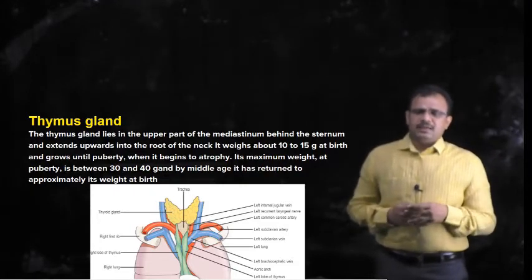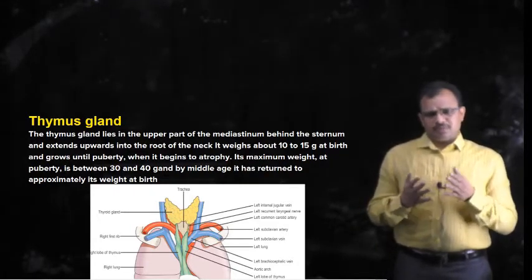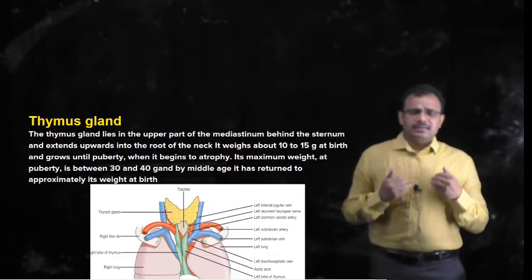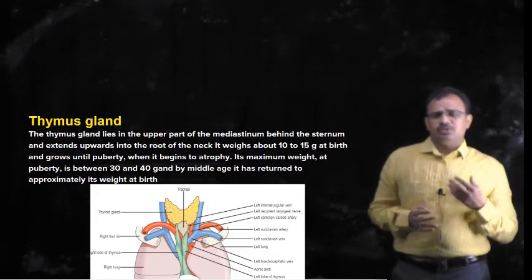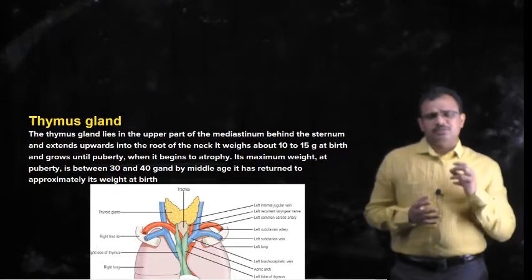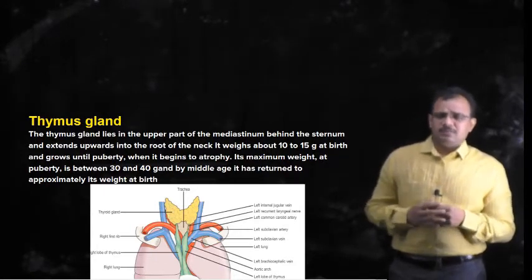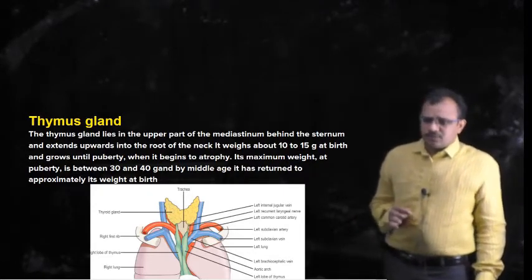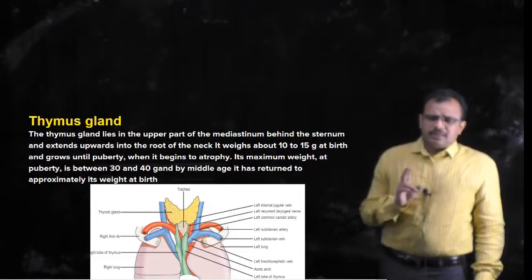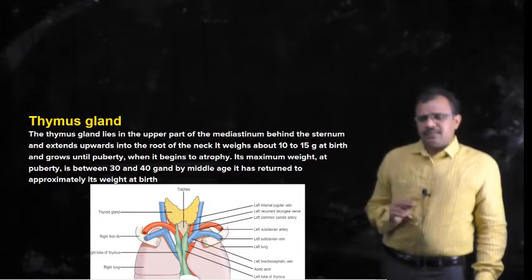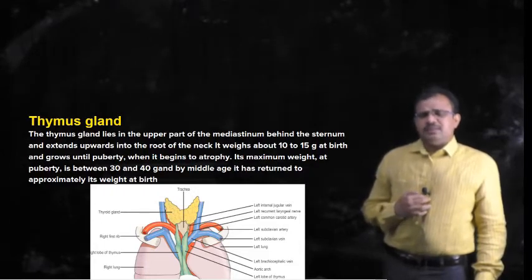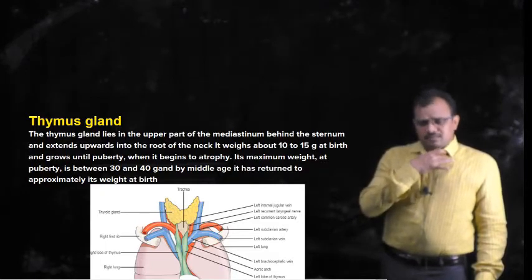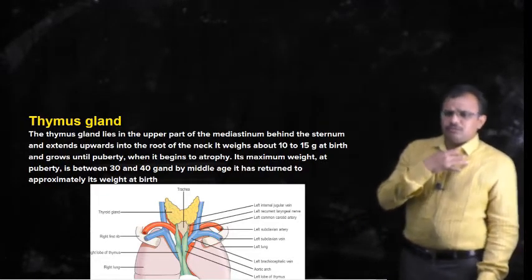Like the other lymphatic organs, the thymus also produces lymphocytes, and here it is involved in another important function, that is maturation of lymphocytes and giving specificity to the lymphocytes. We will see them in detail. You can see in the diagram the green colored portions: the thymus gland exists as two lobes, the right and left lobe. It originates from the mediastinum lying behind the sternum, and it ends in the neck, at the root of the neck.